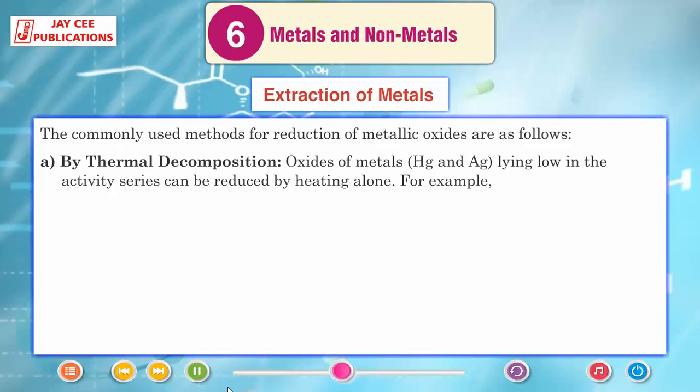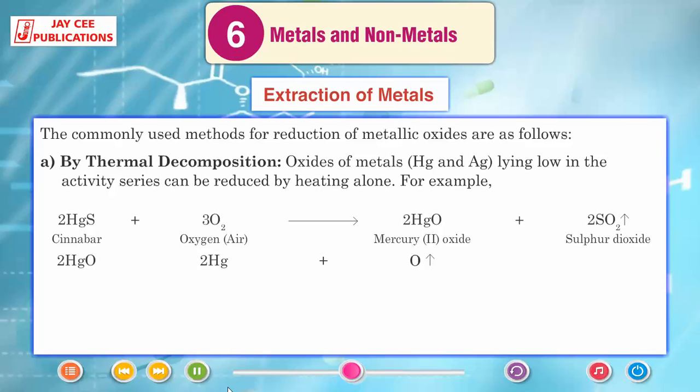By thermal decomposition, oxides of metals Hg and Ag lying low in the activity series can be reduced by heating alone. For example, 2HgS + 3O2 (air) → 2HgO + 2SO2 (sulfur dioxide); 2HgO → 2Hg + O2.